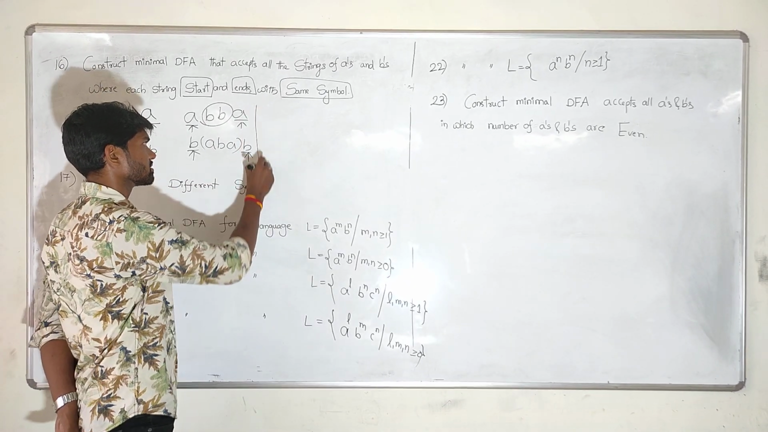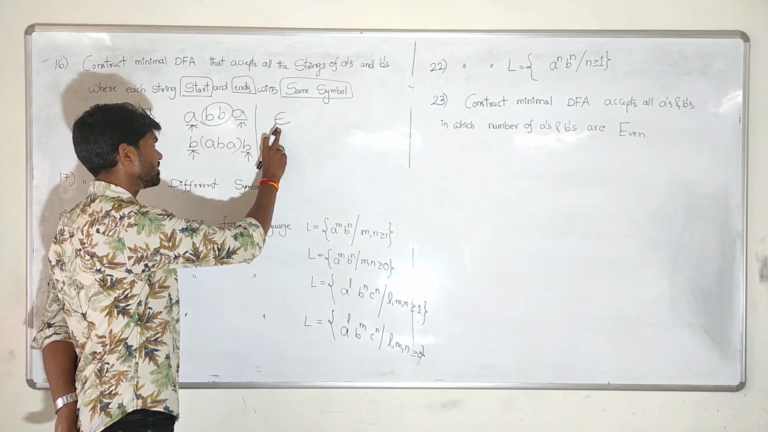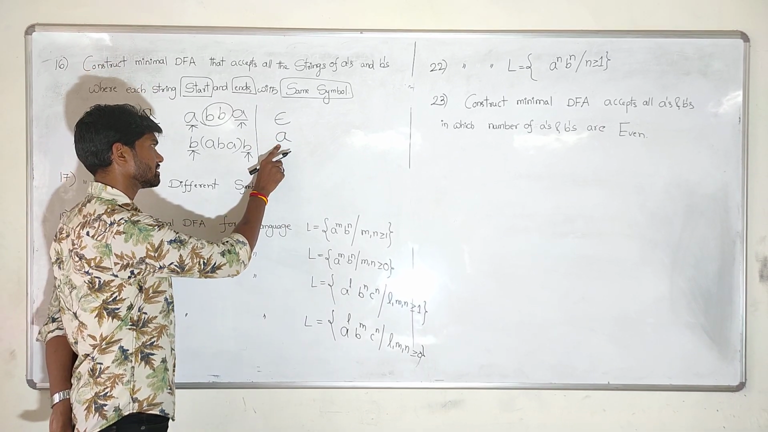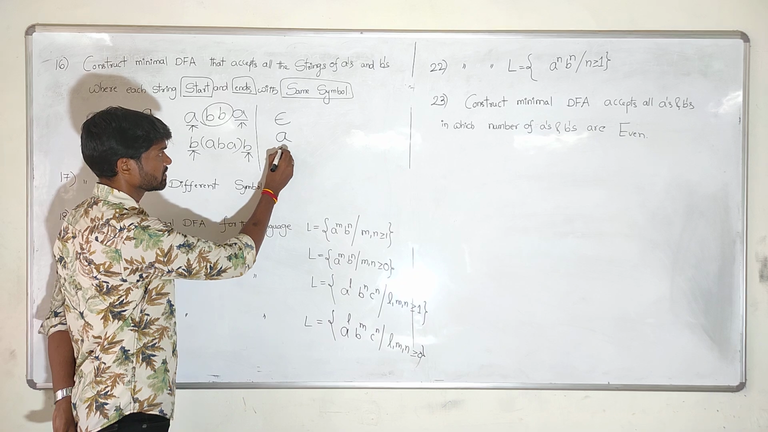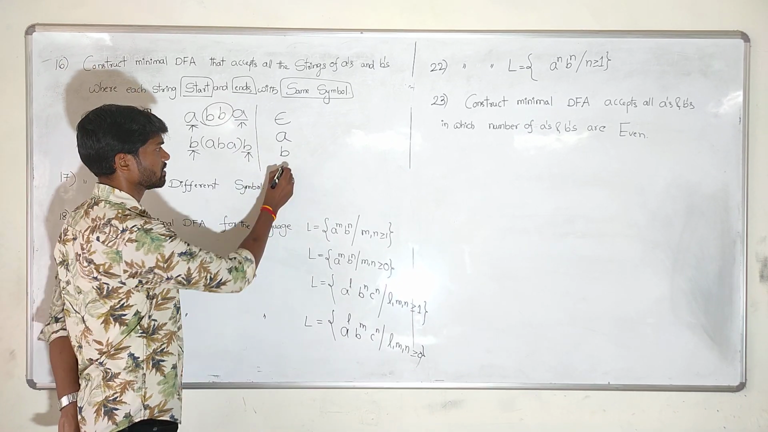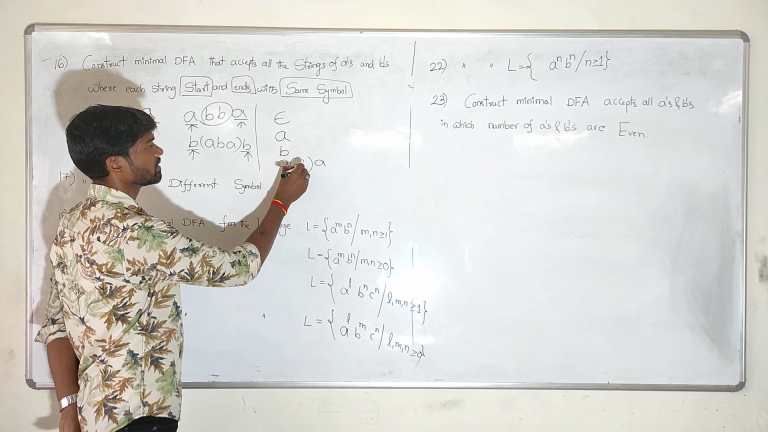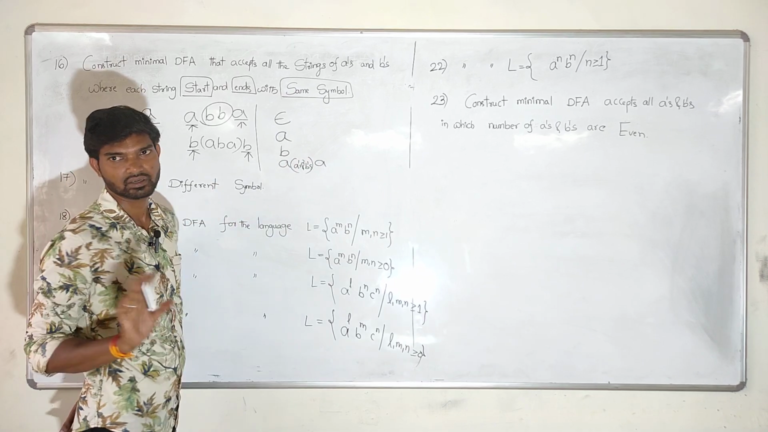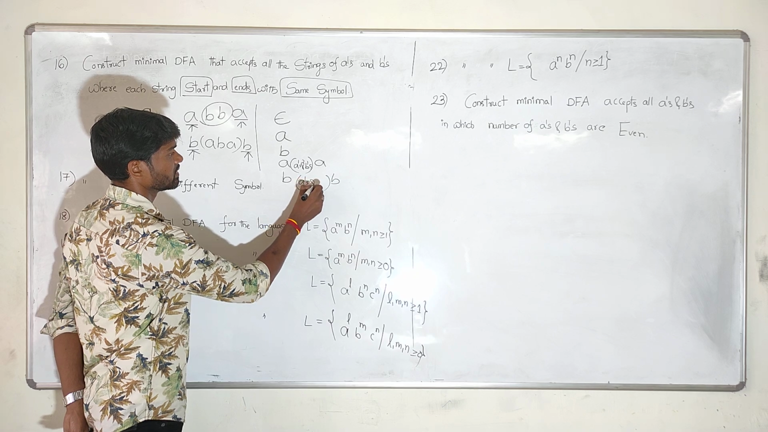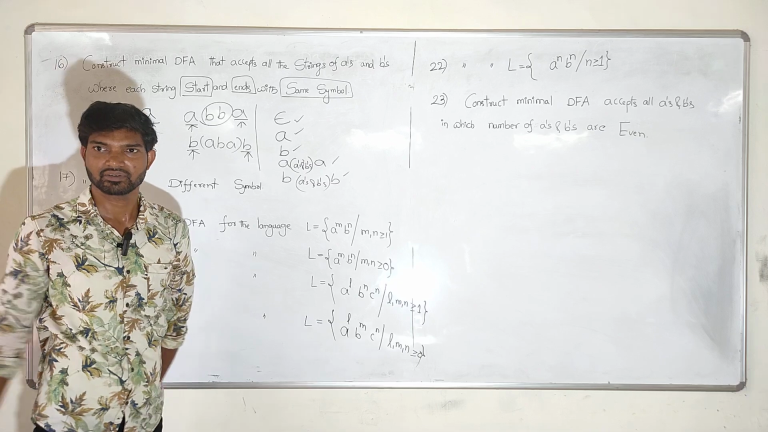So what are the possibilities? Epsilon also qualifies, since starting symbol and ending symbol are the same. A single A is also accepted, and a single B is also accepted. Then starting with A and ending with A, with any number of A's and any number of B's in between, is okay for us. Similarly for B. Like this, you will get 5 possibilities.